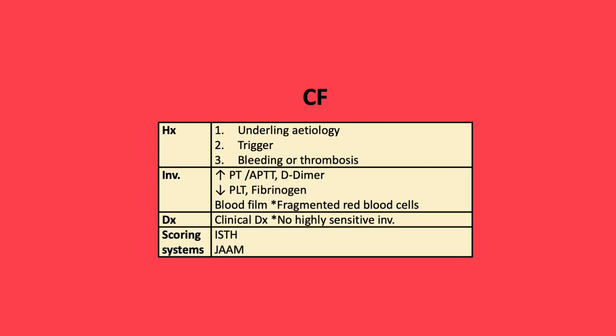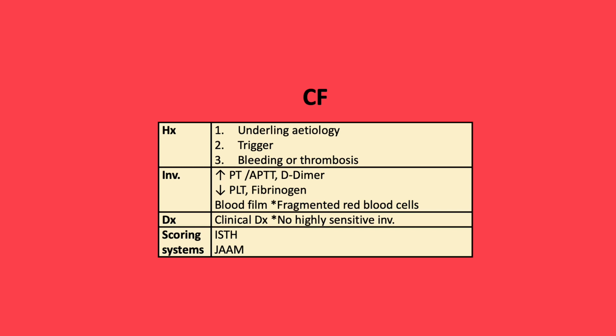DIC is a clinical pathological diagnosis. There's usually an underlying etiology, for example, a chest infection, which is triggered to produce a more severe reaction, for example, sepsis leading to multi-organ dysfunction. Within DIC, there's usually features of bleeding and/or thrombosis.